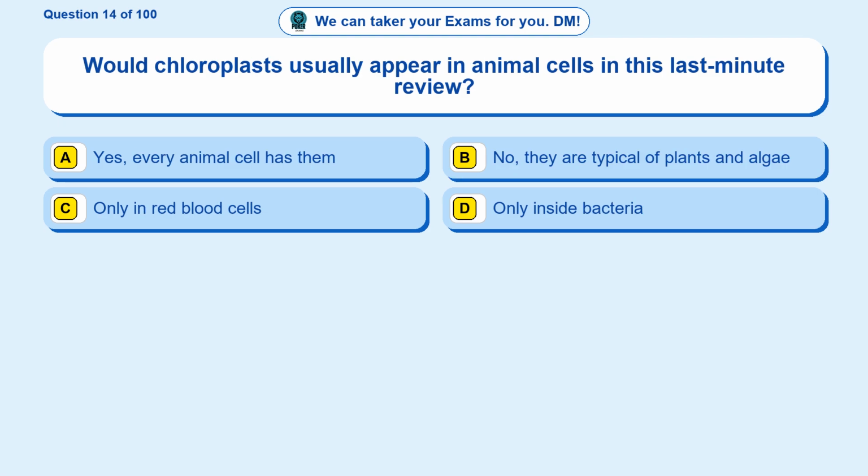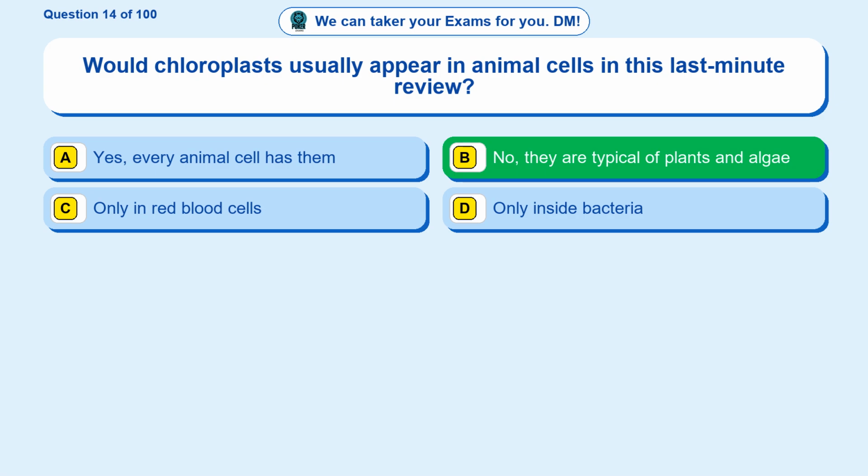Question 14. Would chloroplasts usually appear in animal cells in this last-minute review? Option A. Yes, every animal cell has them. Option B. No, they are typical of plants and algae. Option C. Only in red blood cells. Option D. Only inside bacteria.